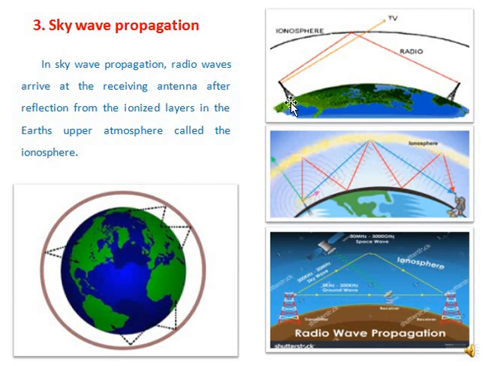So in sky wave propagation, the wave is transmitted from transmitter towards the ionosphere. Now that ionosphere reflects this radio wave or electromagnetic wave back to the Earth's surface. So if the signal strength is sufficiently strong, then that wave can be multiply reflected between ionosphere and the Earth surface.